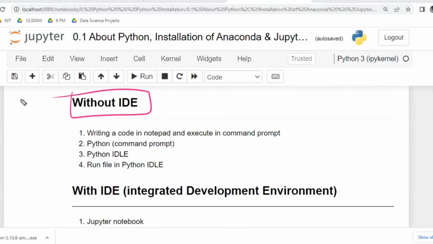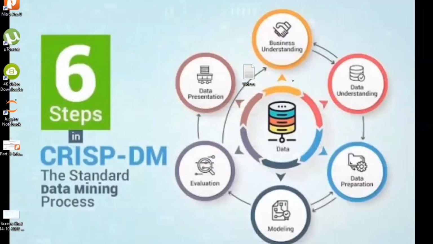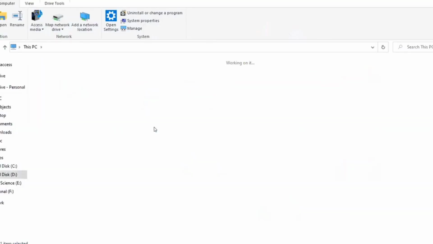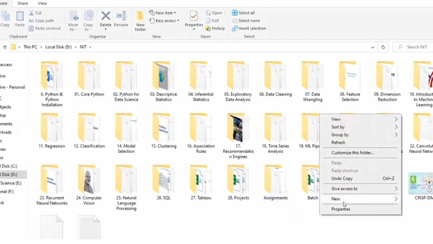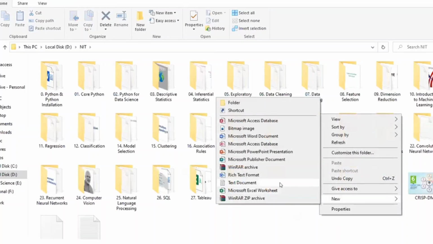That means I'm not going to use any kind of environment. Directly I'm going to take one notepad. I'm going to write a code on the notepad, and I'm going to execute it in the normal command prompt. So in front of you, I'm going to write the code. First I'm going to create, I'm going to take the D drive. In this D drive, in the NIT folder, I'm going to create a new text document.